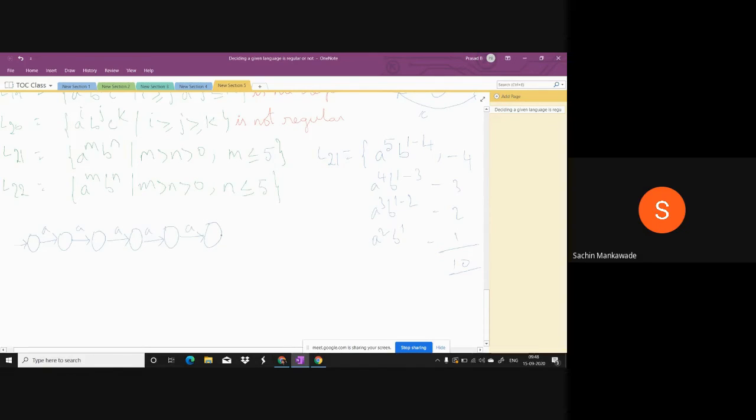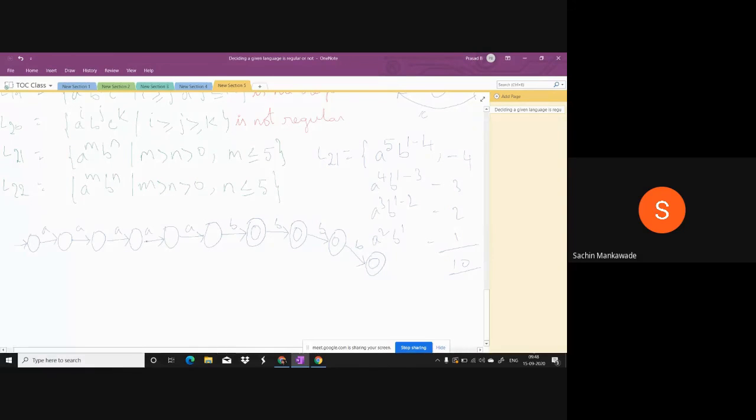These are 5 A's. When A's are 5, B's can be 1, and B's can be 2. I'm making this as final. Are you following? B's can be 3, and B's can be 4. That's it. If B's are more than 4, we don't construct, or we construct to the dead state.